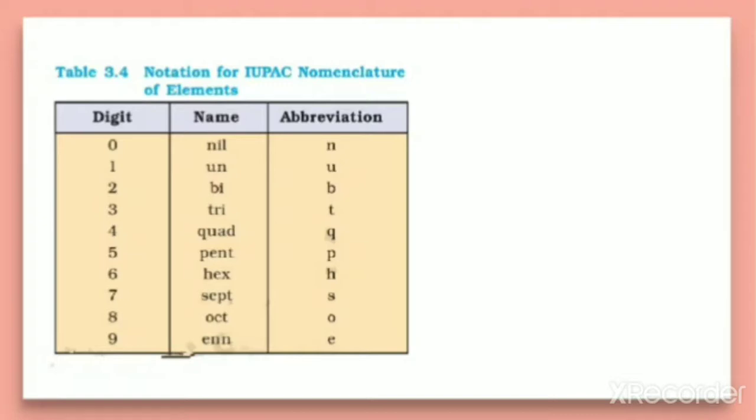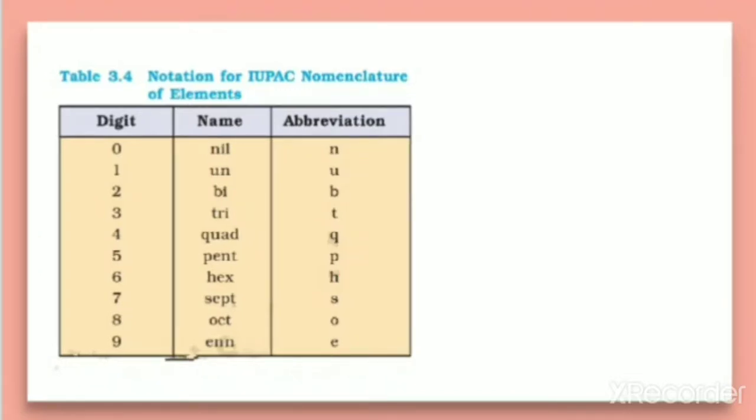And some abbreviations are given in order to make symbols, because for the elements there is a need for symbols also. So for 0 the symbol is n. It starts with nil, therefore n. Un for 1, u; for 2, b; for 3, t; for 4, q; for 5, p; for 6, h; for 7, s; for 8, o; for 9, e.